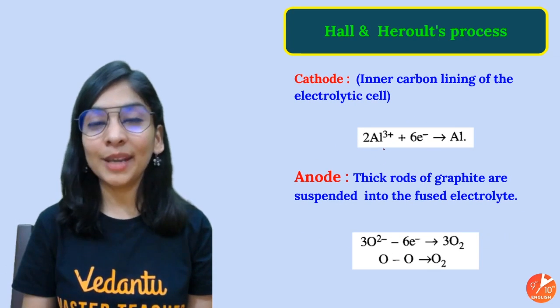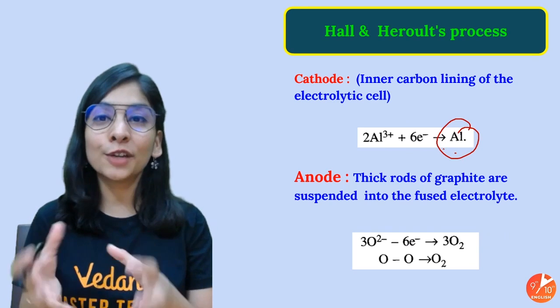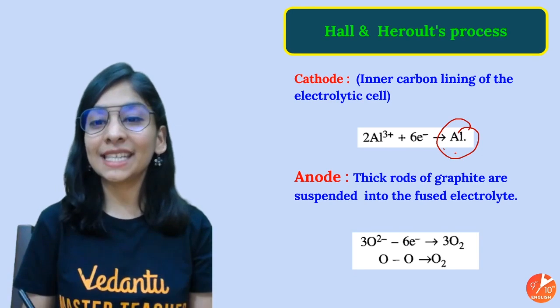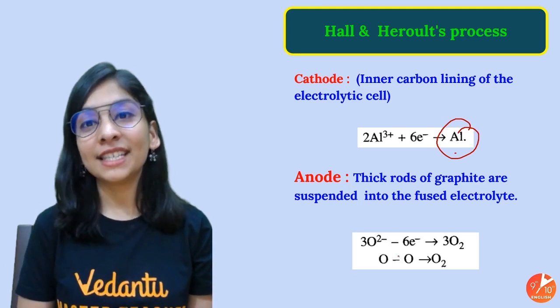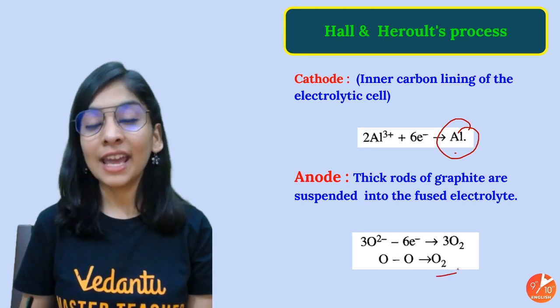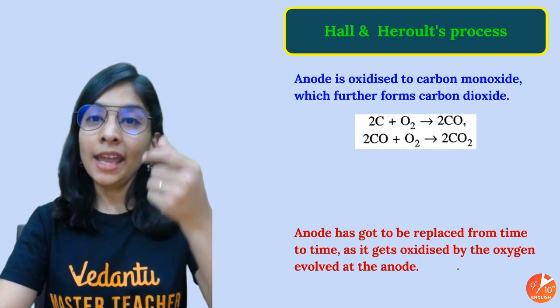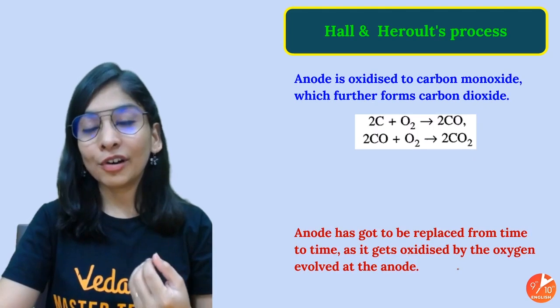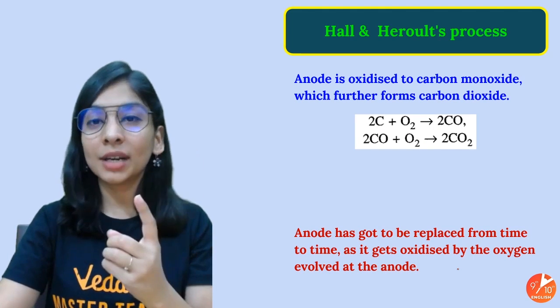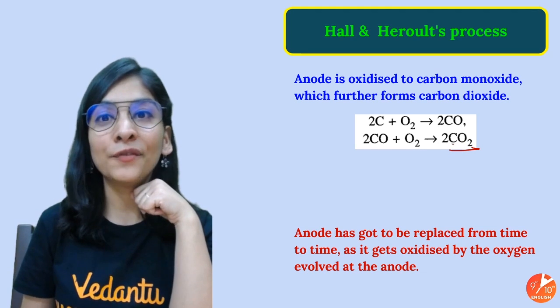Look at this. Aluminium takes electron at the cathode and gives you aluminium in the molten form that is going out from that steep, and at the anode, oxygen gas is formed. Oxide ions are losing their electron and finally giving us oxygen. But if you remember, my anode is nothing but carbon rods, and oxygen is going to be released over there. Carbon reacts with the oxygen to give carbon dioxide gas at the final step.